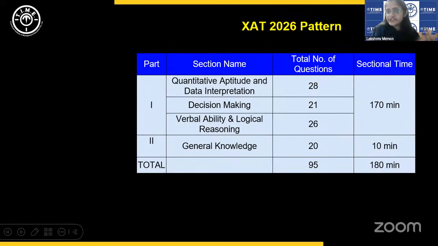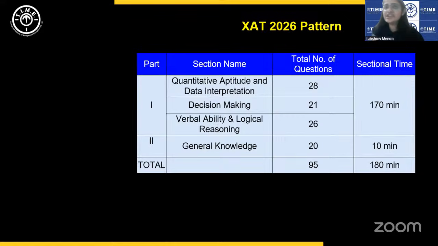And then after this block of 170 minutes, we had GK. Now, GK scores are factored in by XLRI. Those who clear the cutoffs for XLRI, when you get into the next stage of the selection process, then your GK score gets factored in.